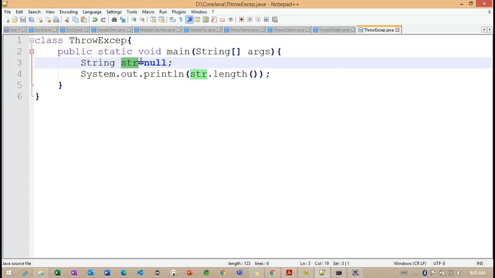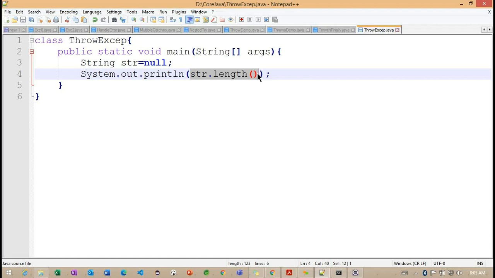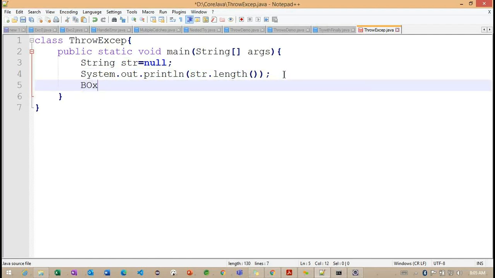Here, this particular object we are making null. With the help of this null, we are trying to call the length method. Getting the point? This is important. This str is null. If the object is null, we cannot call the method which is defined in our particular class. A simple example, like we checked with the box example.